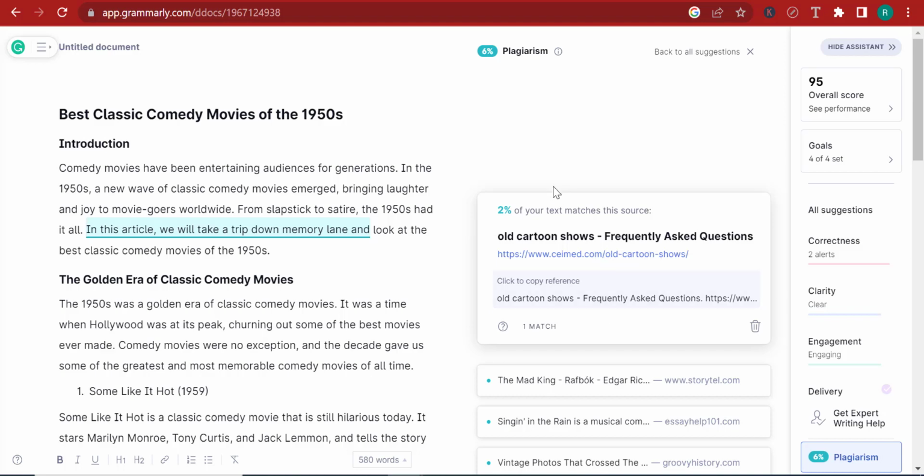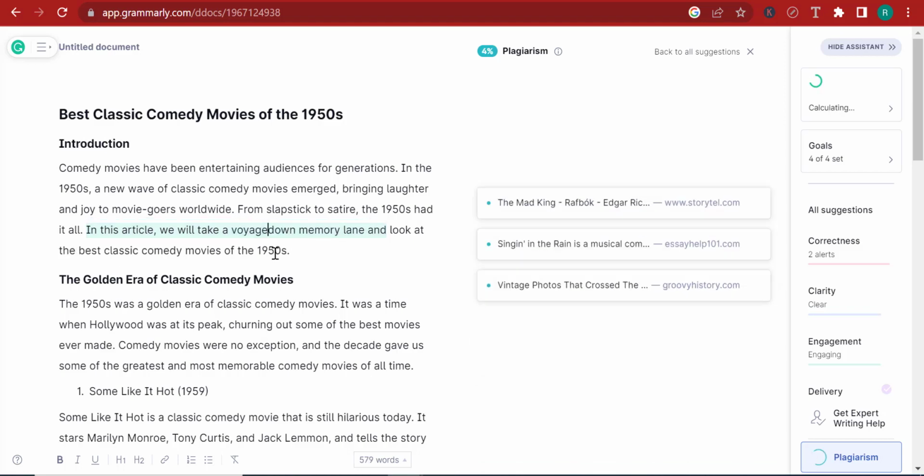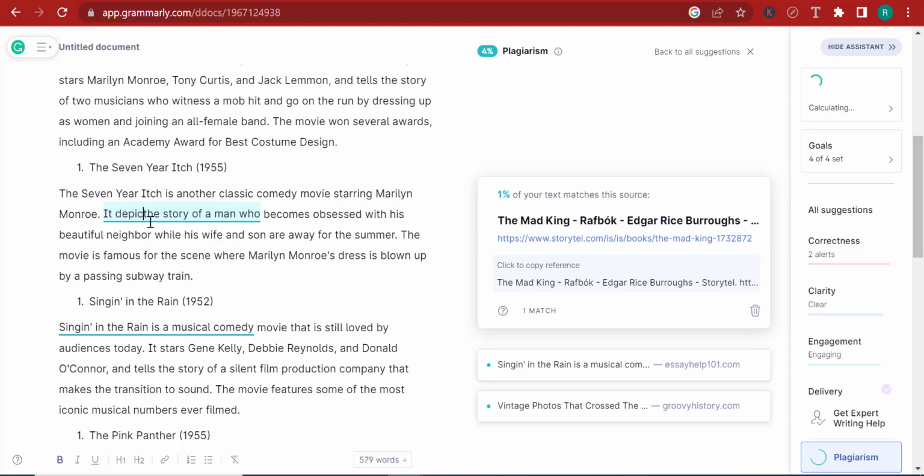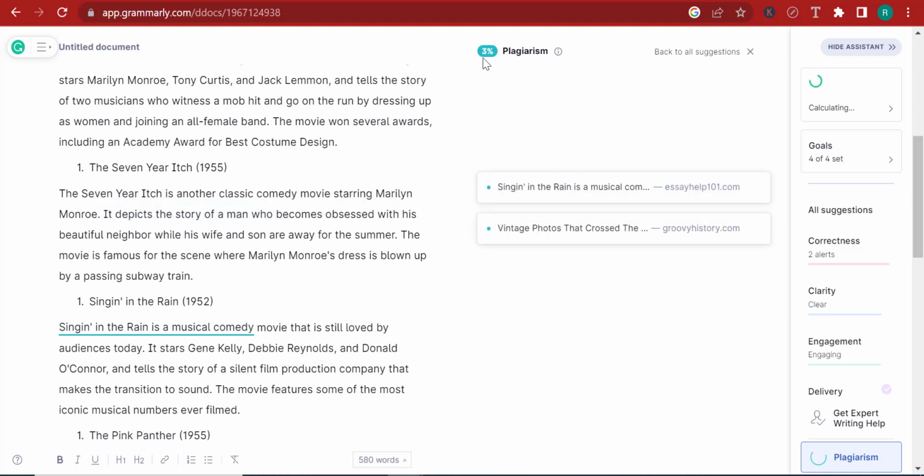Now here, Grammarly has a handy trick, and it shows you exactly which texts or which paragraphs are plagiarized. These are the ones that are shown in green. So for example, if I want to make this one not plagiarized, I could maybe change this. Instead of trip, I can change it to voyage. And right now I have removed 2% of plagiarism. I can click this other suggestion. It tells the story of a man, right? So it depicts the story, right? Something like this. And right now we have 3%.